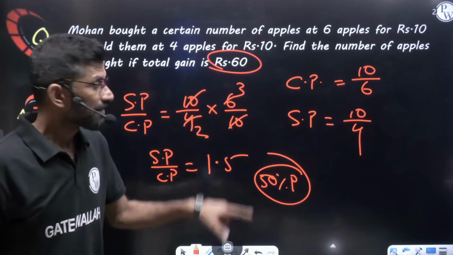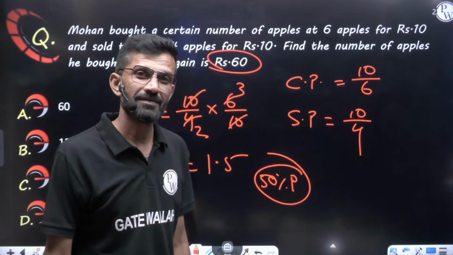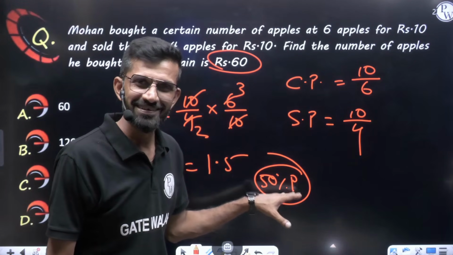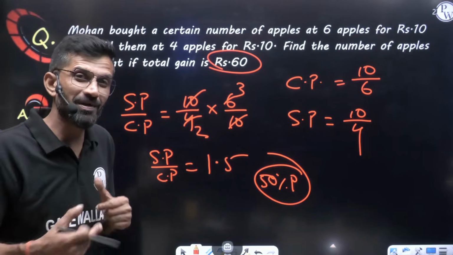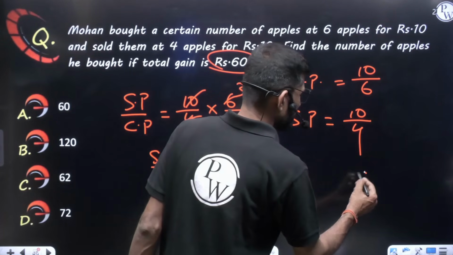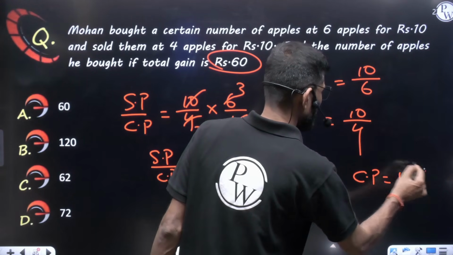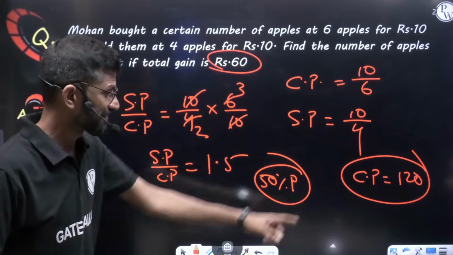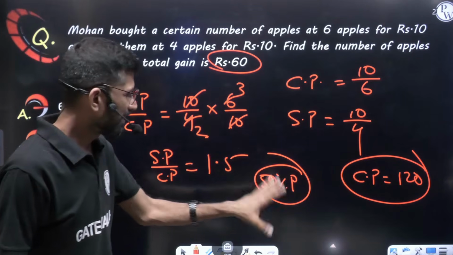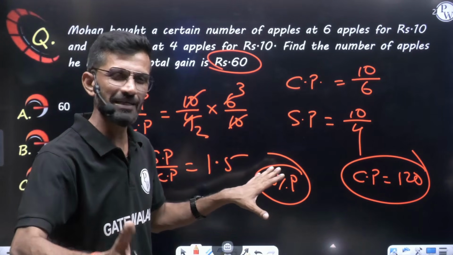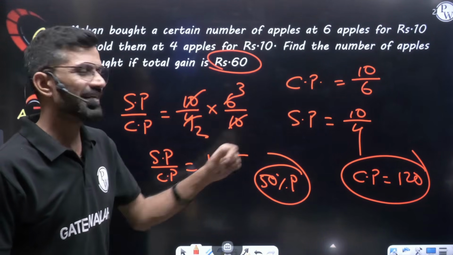And 50% profit is equal to 60 rupees, which means 50% of his cost price is 60 rupees. So 100% of the cost price will be double, that is 120 rupees.